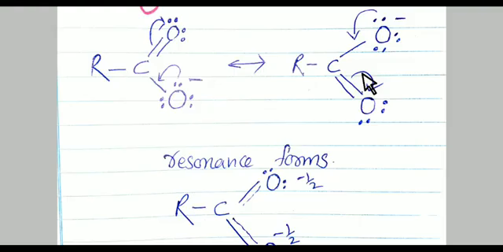That's why the electron density is shared by both the oxygen atoms, and electrons are delocalized. This delocalization of electrons does not belong to a single atom, nor is it confined to a bond between two atoms. A compound with delocalized electrons is said to have resonance.